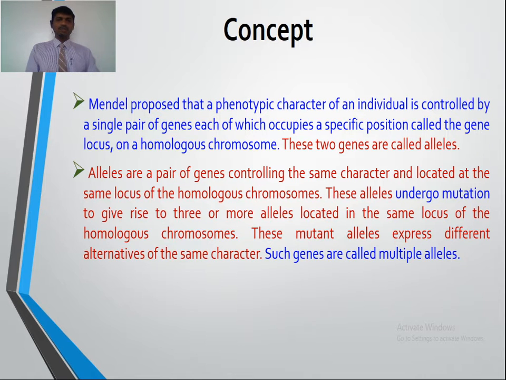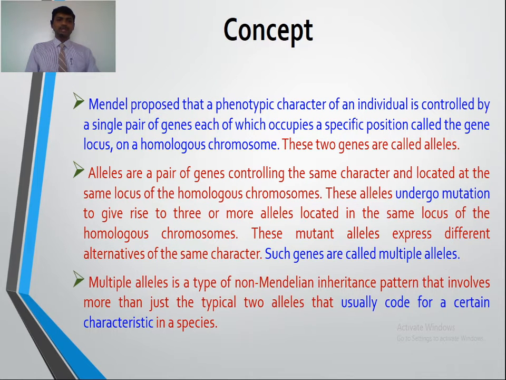So alleles located at the same locus of the homologous chromosome undergo mutation to give rise to two or more alternative forms of the gene at the same locus. These mutant alleles express different alternatives of the same character. Such genes are called multiple alleles. Multiple alleles is a type of non-Mendelian inheritance pattern that involves more than just the two typical alleles that usually code for a certain characteristic in a species.